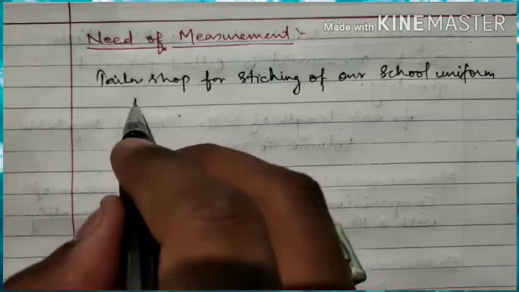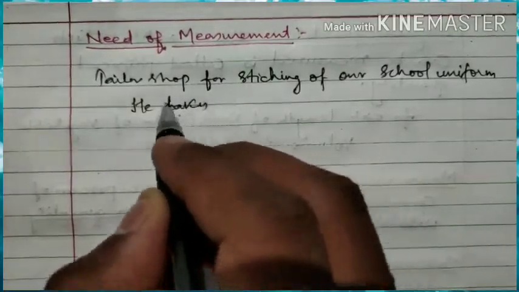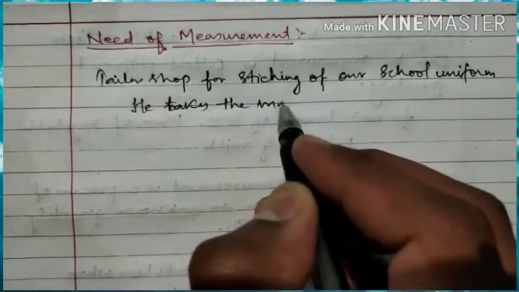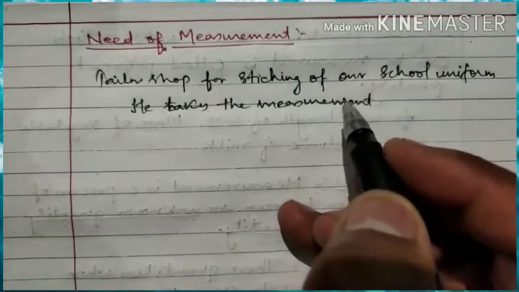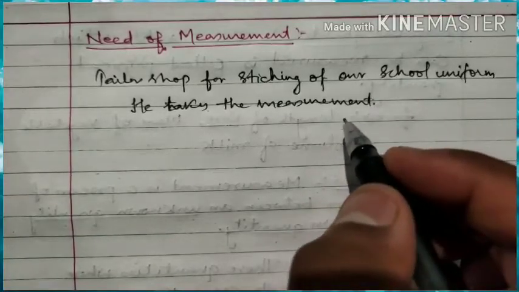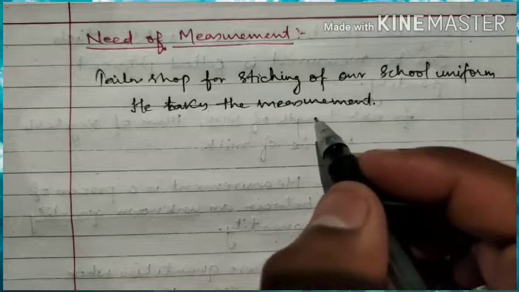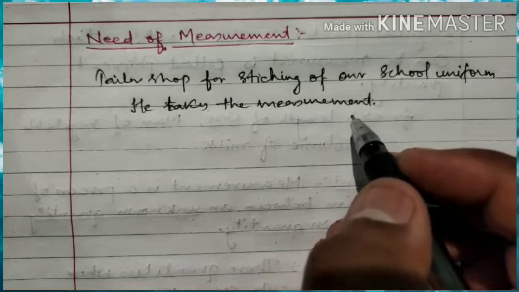He takes the measurement. And if the tailor is taking the measurement incorrectly, if the tailor is not taking the measurement properly, what will be the result?